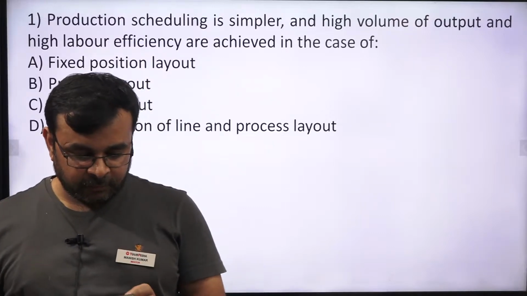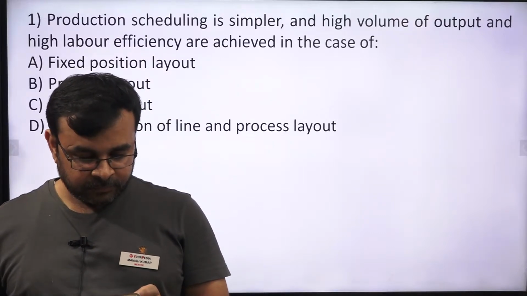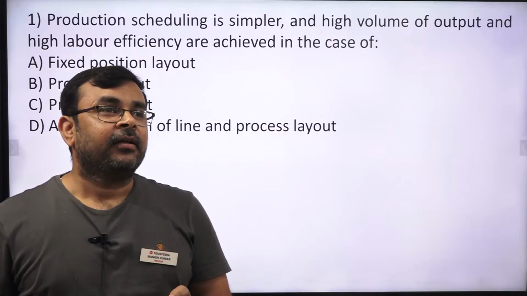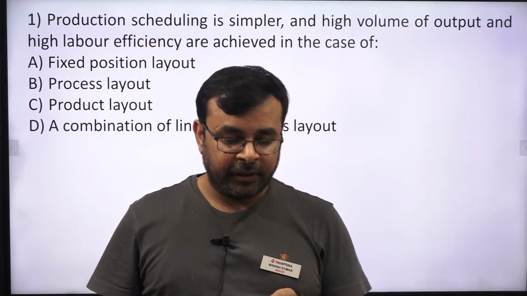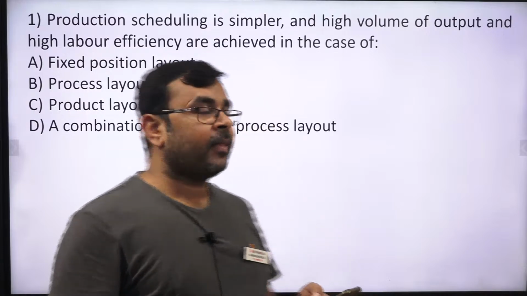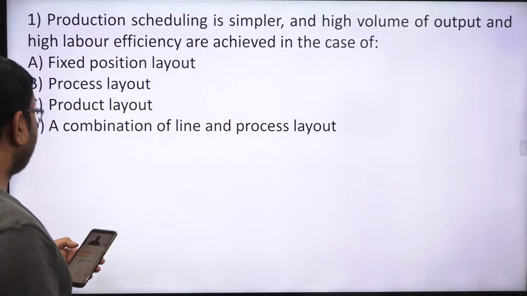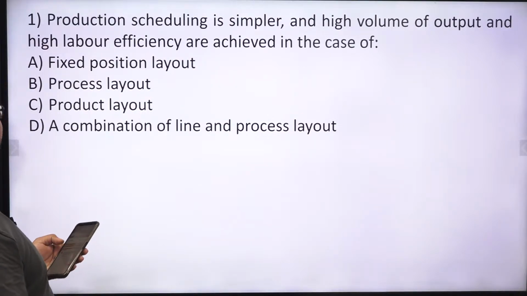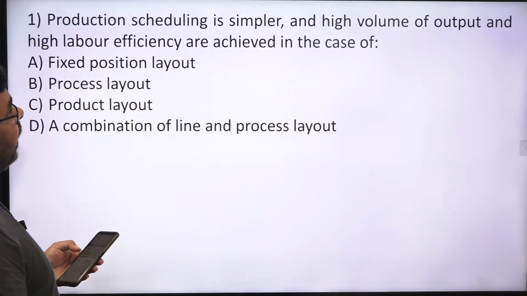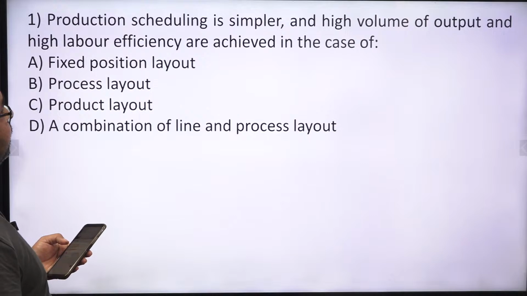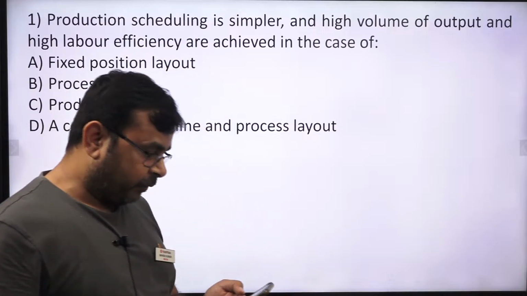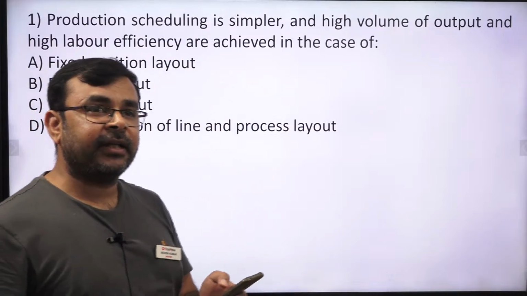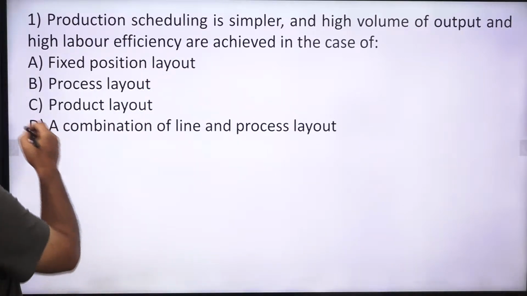Okay, so this is question number 1, and these are the questions which were already asked in the Cochin Shipyard Limited exam 2021, correct. So in this question, production scheduling is simpler and high volume of output and high labor efficiency are achieved in the case of. You also give me the answer in the chat box, correct? If you know the answer, then just give it to me in the chat box. So the correct answer is product layout.